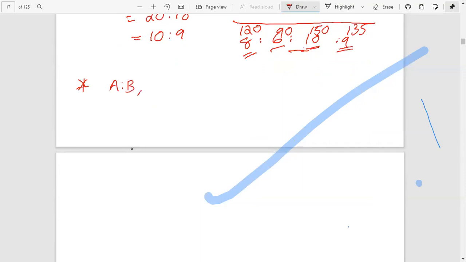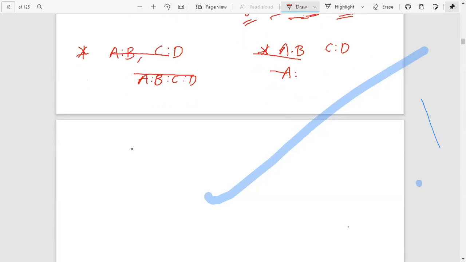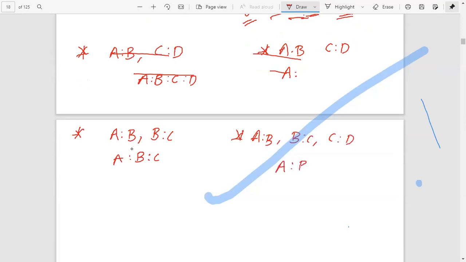If A is to B and B is to C are given, we have to find A is to B is to C. And if A is to B, B is to C, C is to D are given, then we have to find A is to B is to C is to D. Two simple tricks are there.